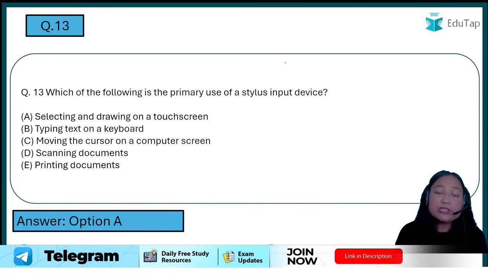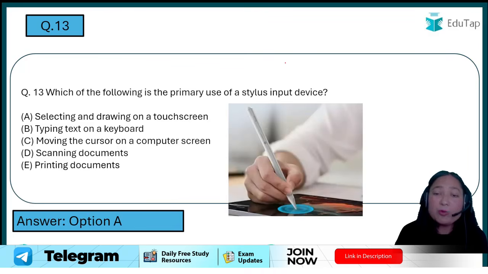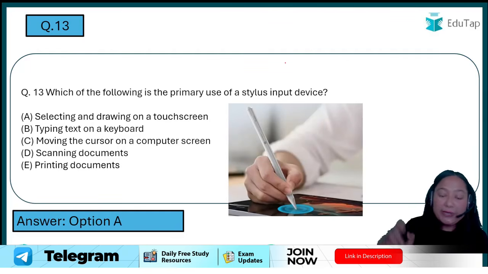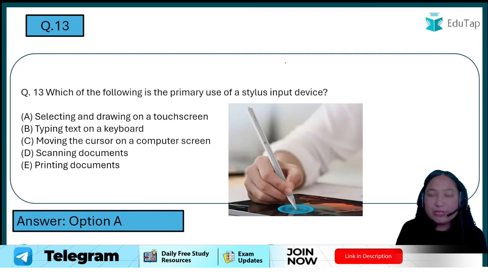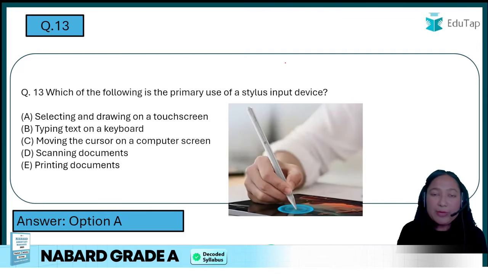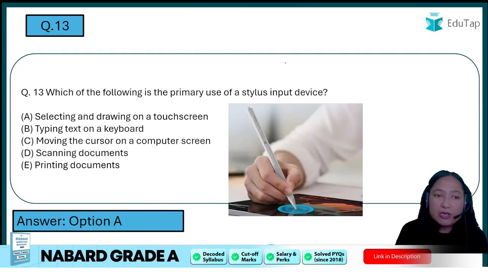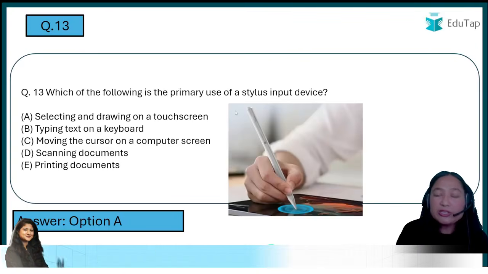How will you be able to tell? You don't even need to know the function of a stylus. If you just remember what a stylus is, this is a stylus. With a conventional pen, we are able to write on paper. Similarly, a stylus is a type of digital pen, so we can draw on the touch screen.